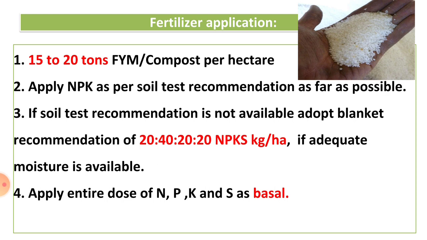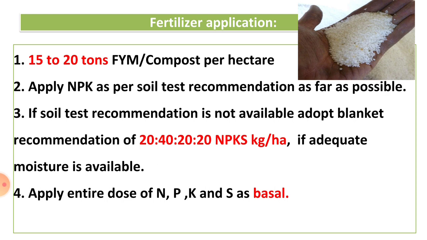Then RDF, recommended dose of fertilizers. Apply NPK, nitrogen, phosphorus and potassium, as per soil test recommendation as far as possible. If soil test recommendation is not available, or soil testing is not possible, then you have to adopt the blanket recommendation of fertilizers.